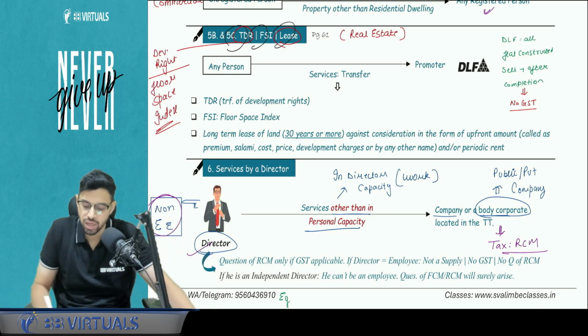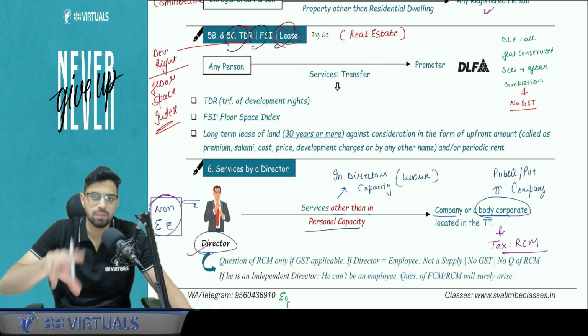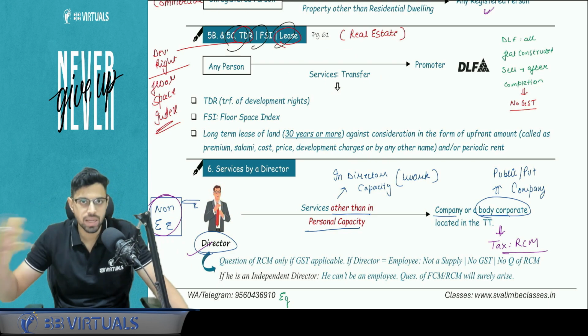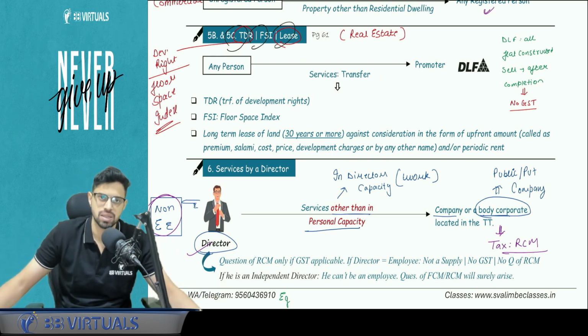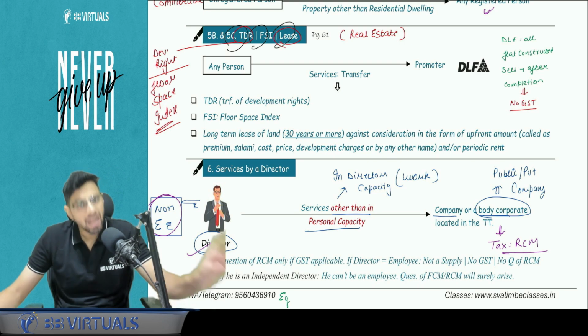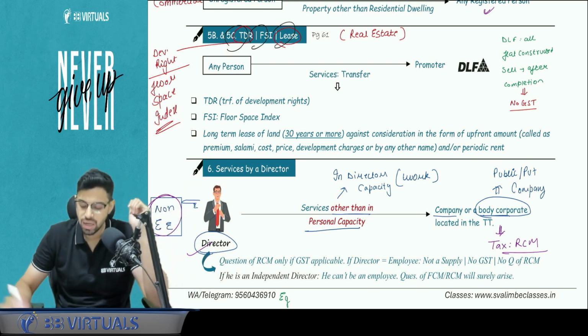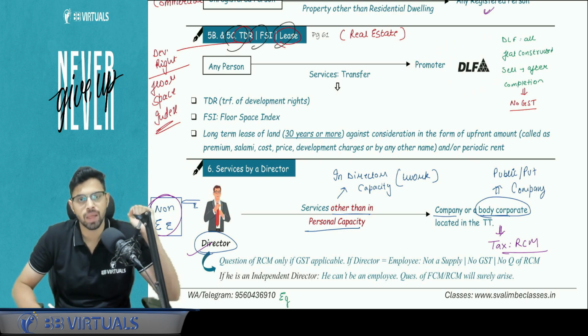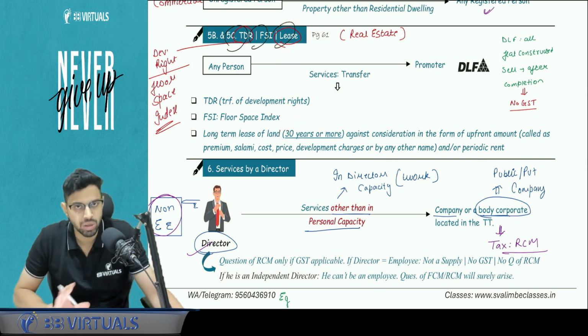So in that case, this transfer will become taxable, but not the entire amount. 5% or 1% becomes taxable. 1% in case of affordable scheme housing and 5% in case of non-affordable, so luxurious, and that will be given in the question. And if it is taxable, whatever the GST portion is on that 1% and 5%, the promoter will pay under RCM. This can also be a lease transfer, a long-term lease of 30 years or more. So you just have to pay attention to these things.